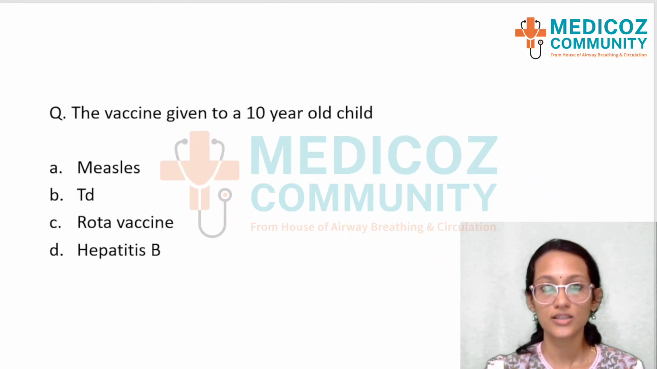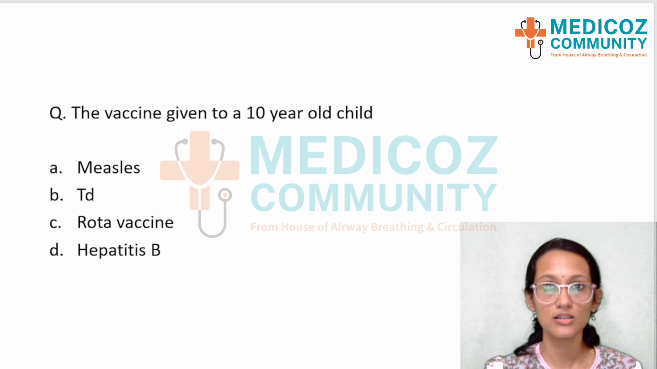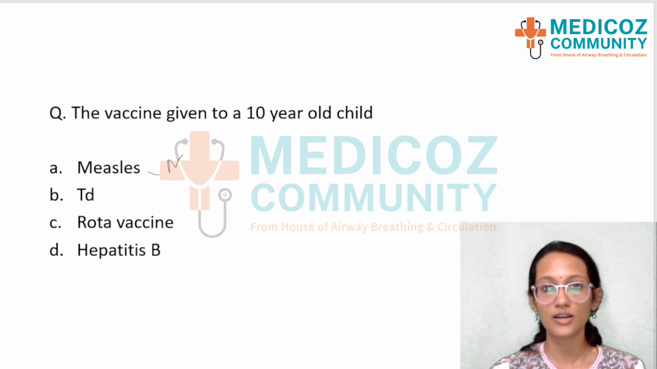So the first question is the vaccine given to a 10-year-old child. So this is a direct question, easy question. Option A is measles, option B is the TD vaccine, option C is rota vaccine, and option D is hepatitis B. So if you know the national immunization schedule, you know that measles is given as MR at 9 months, and then a booster dose is given at 1.5 years.